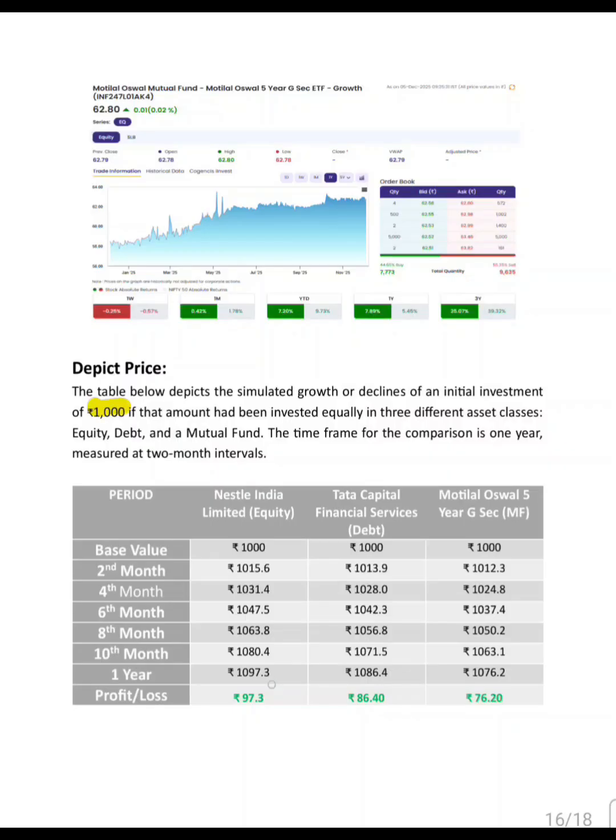Nestle ends at 1097 rupees, Tata Capital ends at 1086.4 rupees, Motilal ends at 1079 rupees. This shows stable and low risk returns across all three.